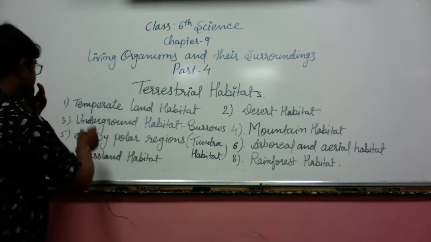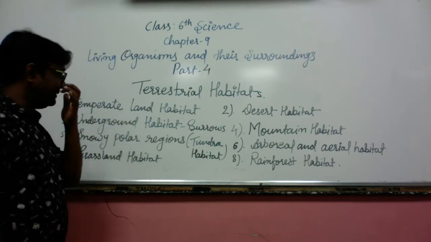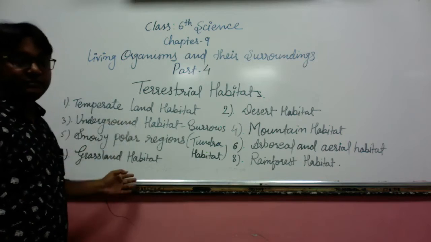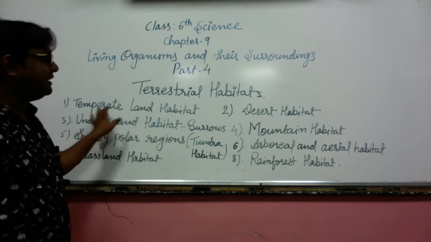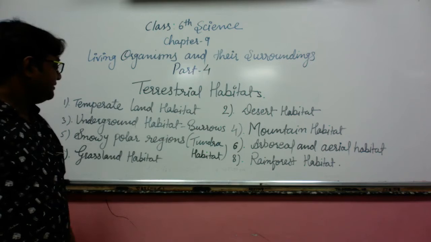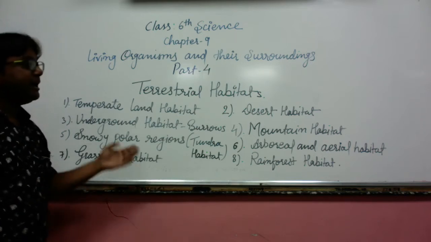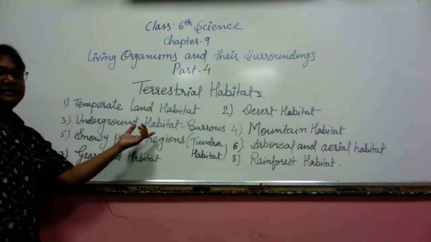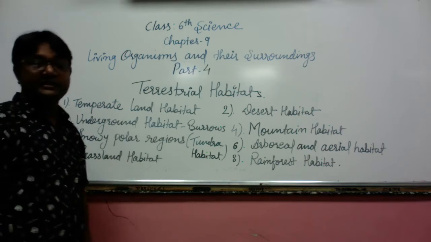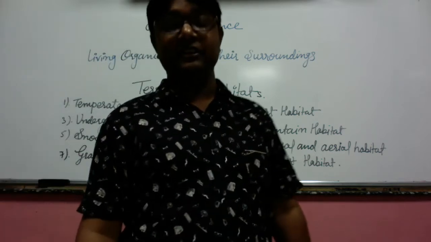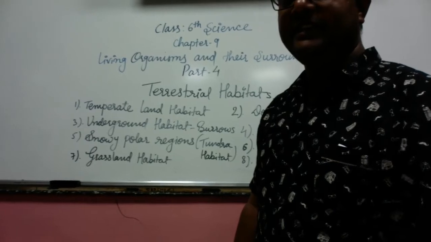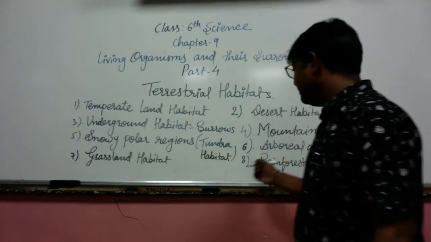So let's learn about the temperate land habitat. There are different kinds of terrestrial habitat: temperate land habitat, desert, underground habitat. Underground habitats are basically for organisms living in burrows and the like.